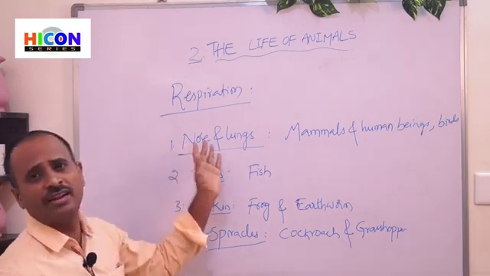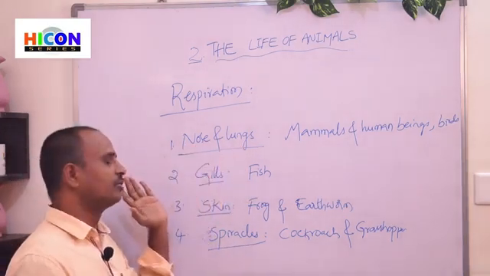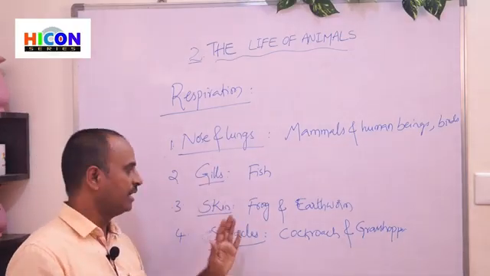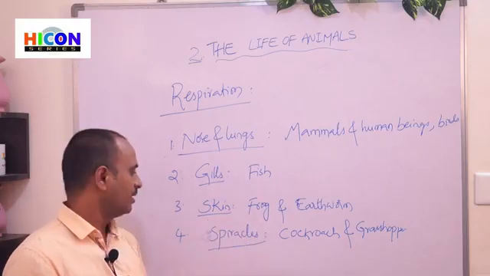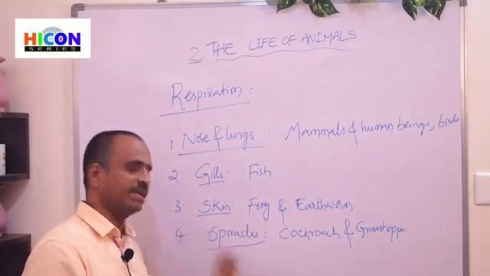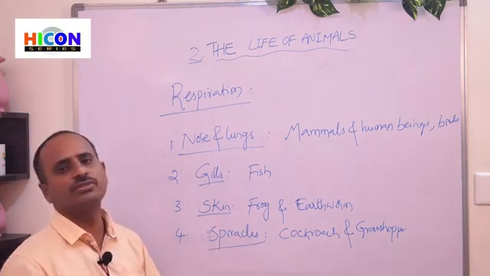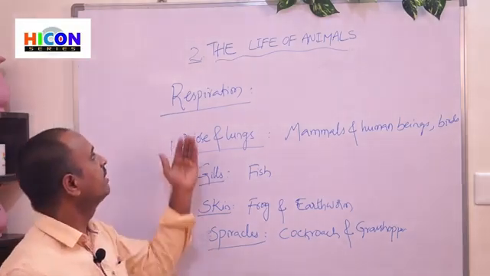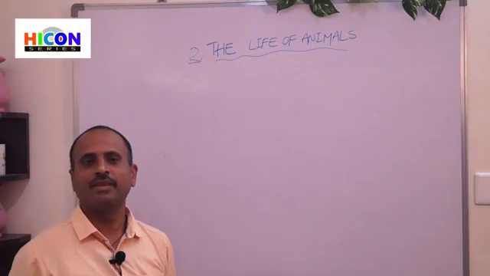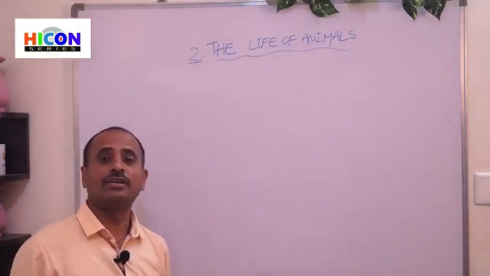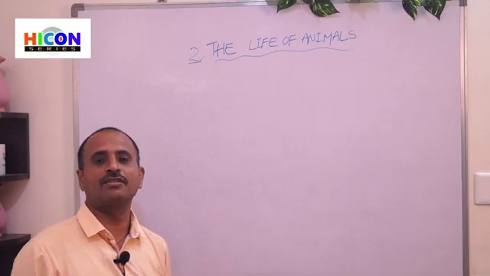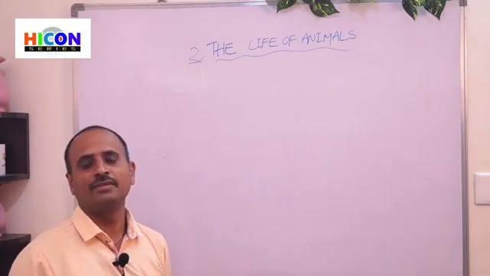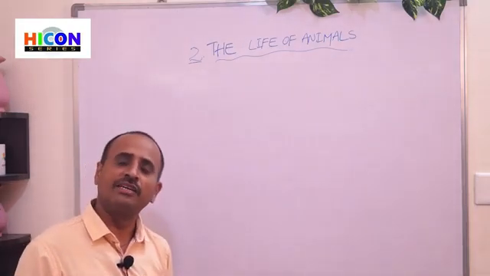The first one is nose and lungs. And some animals will breathe through their gills. Example, fishes. Some animals will breathe through their skin. Example, frog and earthworm. And some animals will breathe through their spiracles. Example, cockroach and grasshopper. So in this way, the animals are different in their respiration organs. So up to now we have discussed different respiratory organs in different animals, and now we will discuss the movement. So different animals move in different ways.